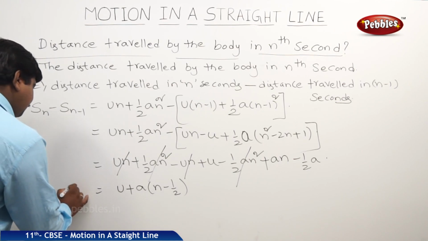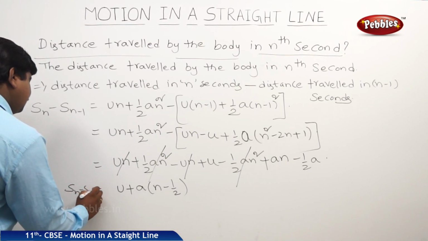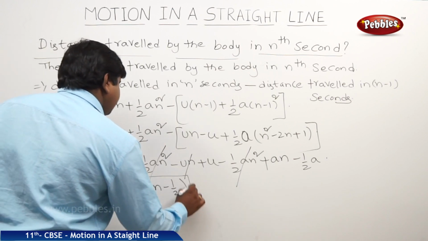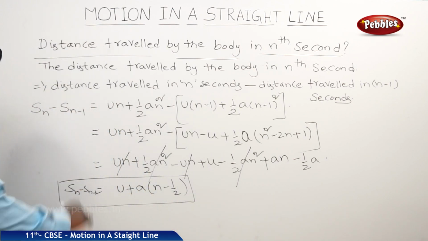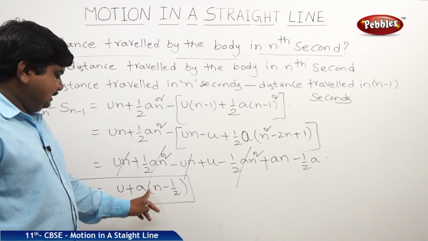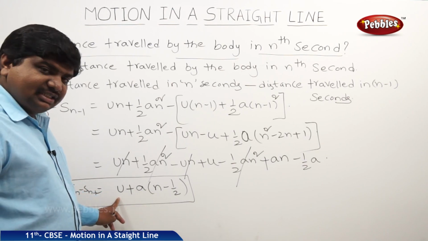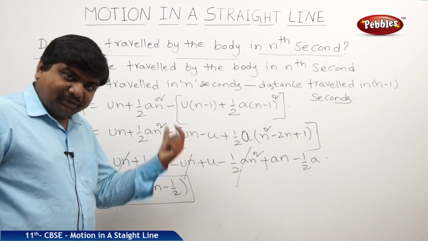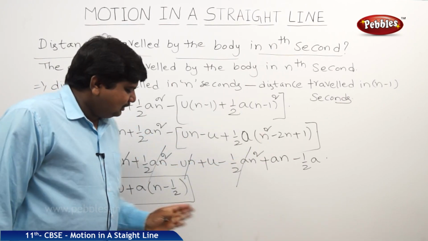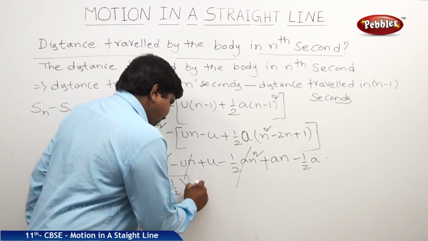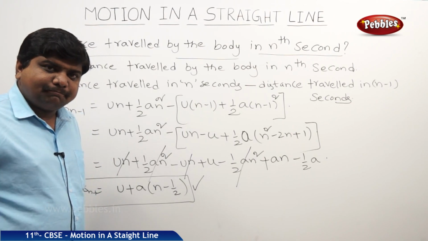So, therefore, Sn minus Sn minus 1 is equal to u plus a into n minus half, where a is acceleration, u is initial velocity, n is that particular time interval, nth second minus half. This is very, very important equations.